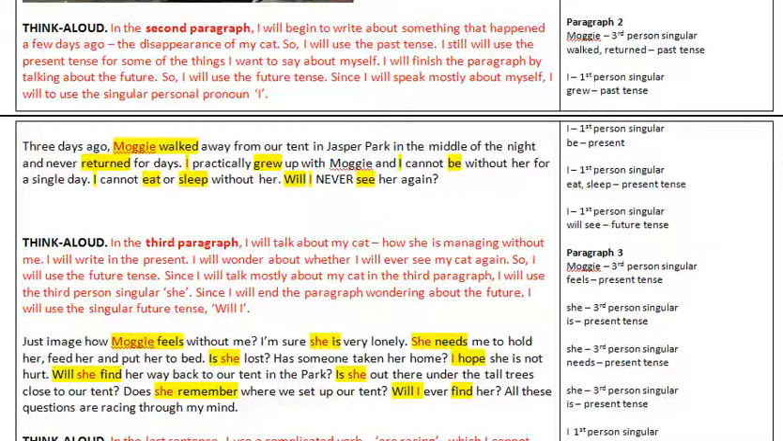Three days ago, Moggy walked away from our tent in Jasper Park in the middle of the night and never returned for days. I practically grew up with Moggy, and I cannot be without her for a single day. I cannot eat or sleep without her. Will I never see her again?